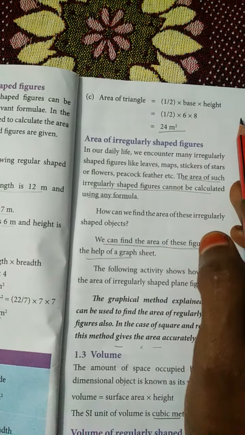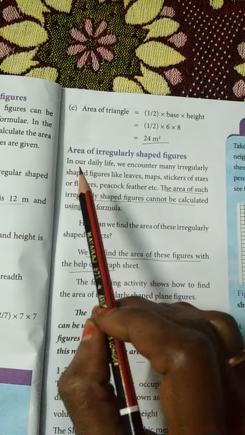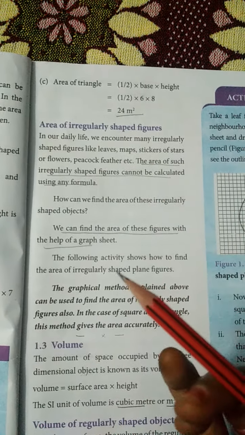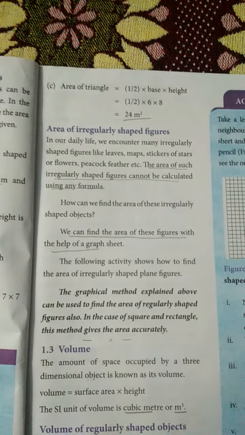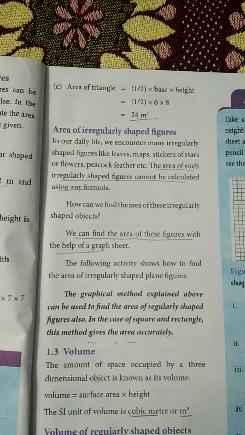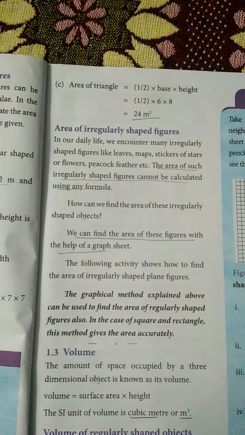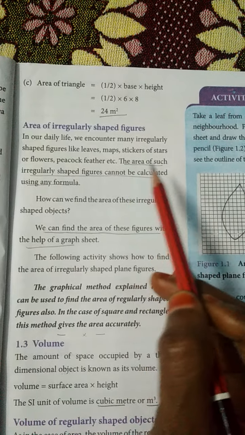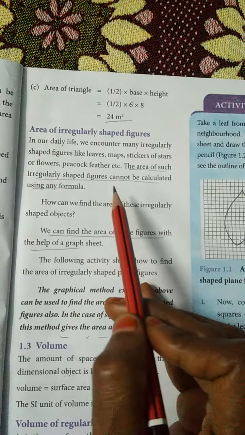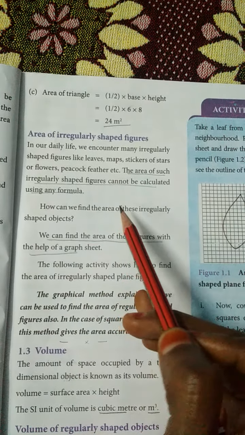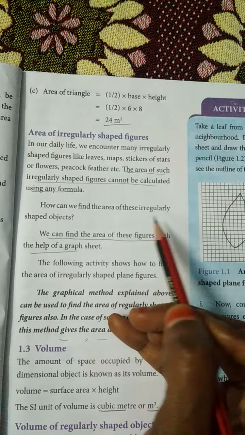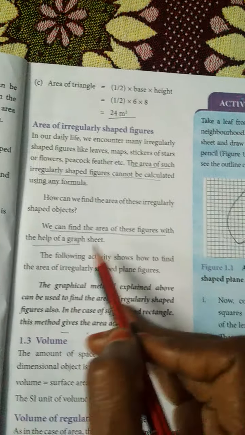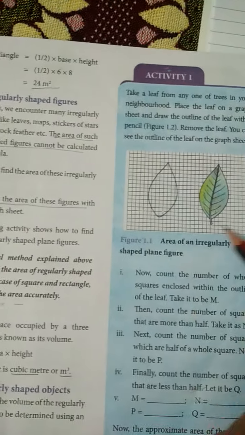Next, let us see area of irregularly shaped figures. What is irregularly shaped? It means it does not have any regular shape. The area of such an irregularly shaped figure cannot be calculated using any formula. How can we find the area of an irregularly shaped object? We can find the area of this figure with the help of graph sheet.